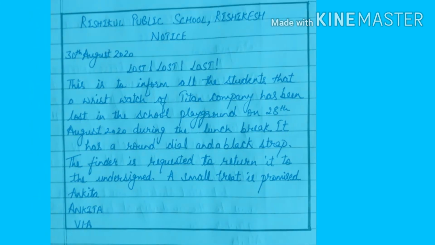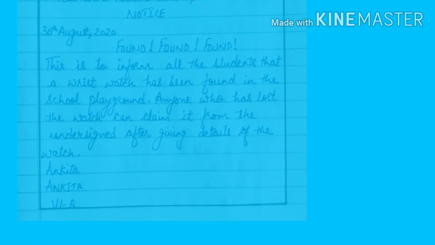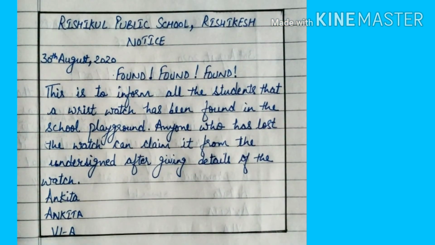Now let's have a look at the notice regarding a found item. While writing a notice on found items, you have to remember one thing: you are not supposed to mention the details of the found item. And the reason is very logical.